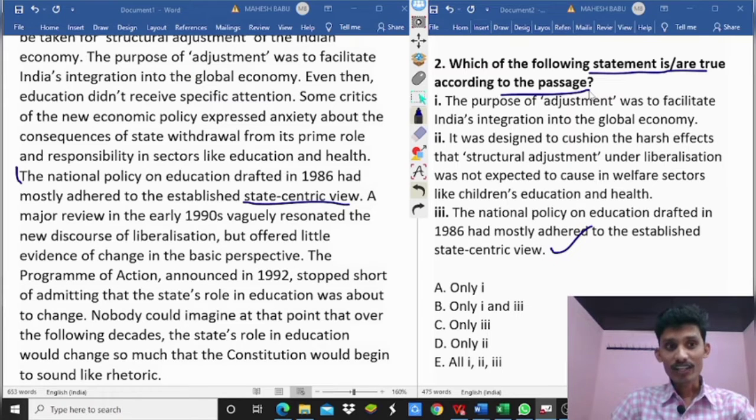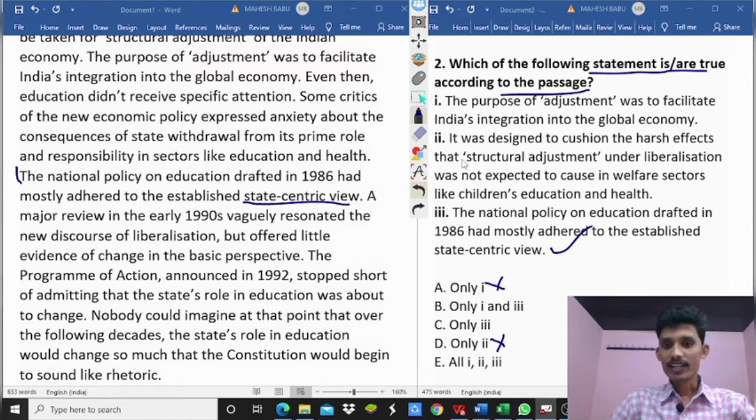So first we can check the options. The third option is correct. Option A, only one, is eliminated, because the third option is correct. Next, B, only one and two, maybe. Next, C, only three, maybe. Next, D, only two, is eliminated, because option three is correct. Next, all one, two and three, maybe.